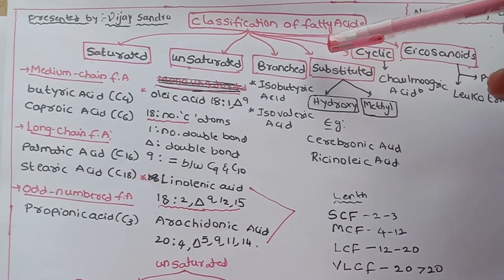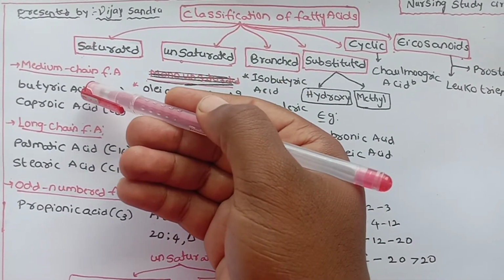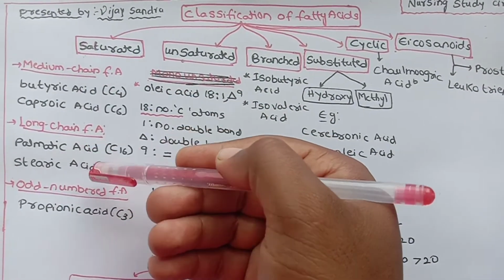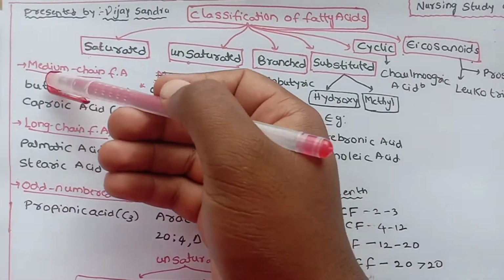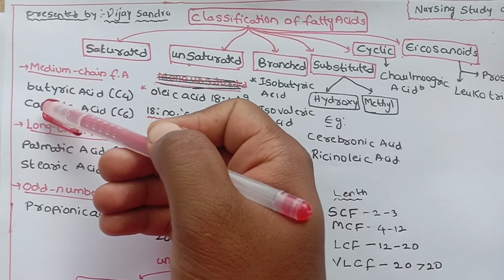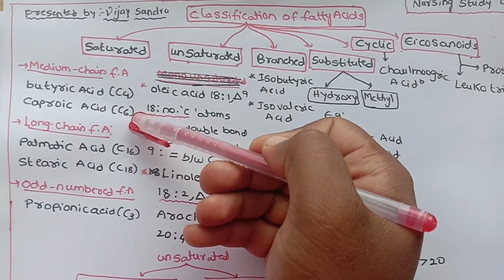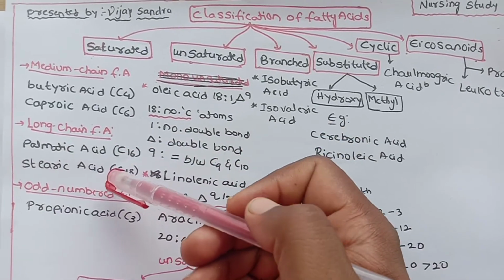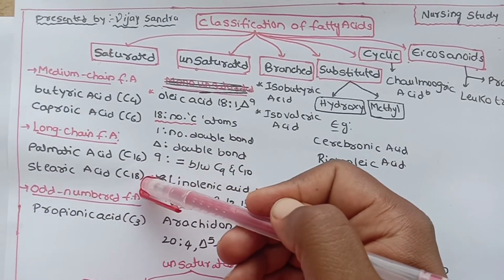Classification of fatty acids. Saturated fatty acids are divided into medium chain fatty acids, long chain fatty acids, and odd number fatty acids. Examples of medium chain fatty acids are butyric acid, C4, and caproic acid, C6. Long chain fatty acids are palmitic acid, C16, and stearic acid, C18.